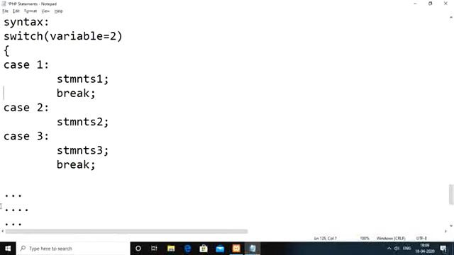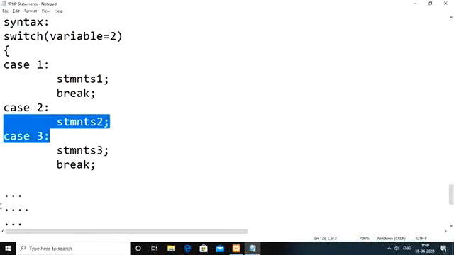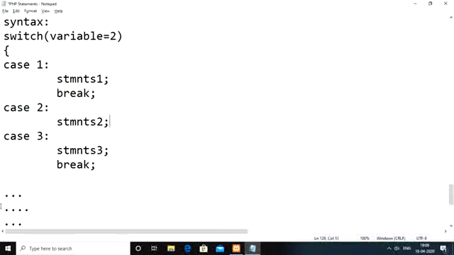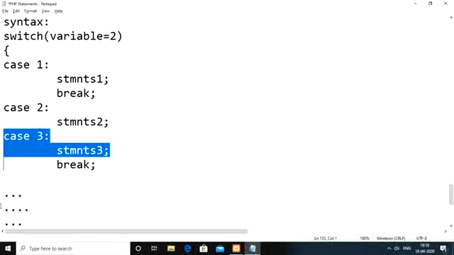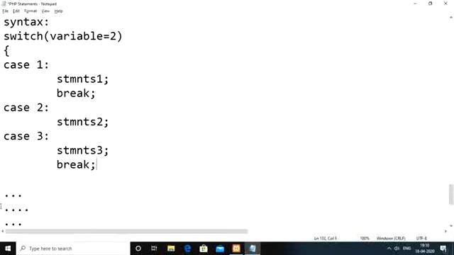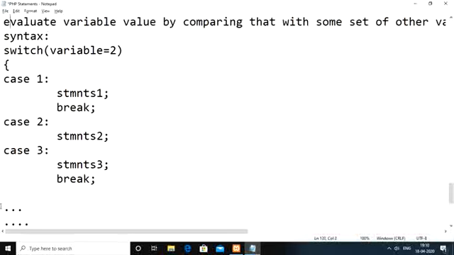So both are matching, which means we need to execute the statements which are part of case 2. After that, if you see, following statements 2 we don't have any break statement. So in that case, instead of stopping the execution there itself, it will go to case 3, enter into case 3 and also execute statements 3. Then after that, it will stop the execution. So that is how the operation of switch case works.